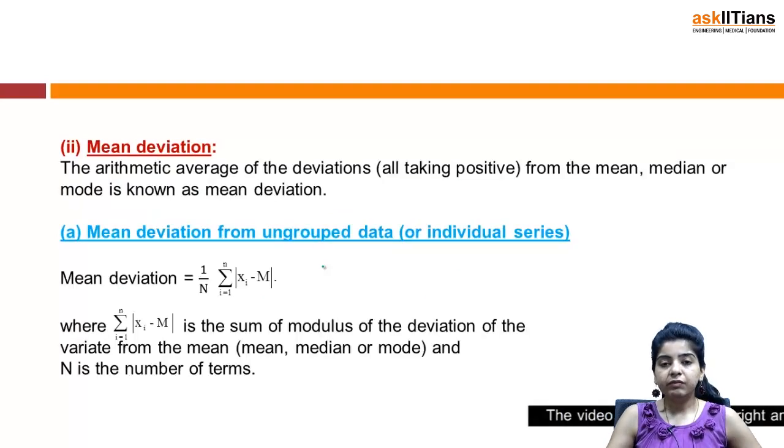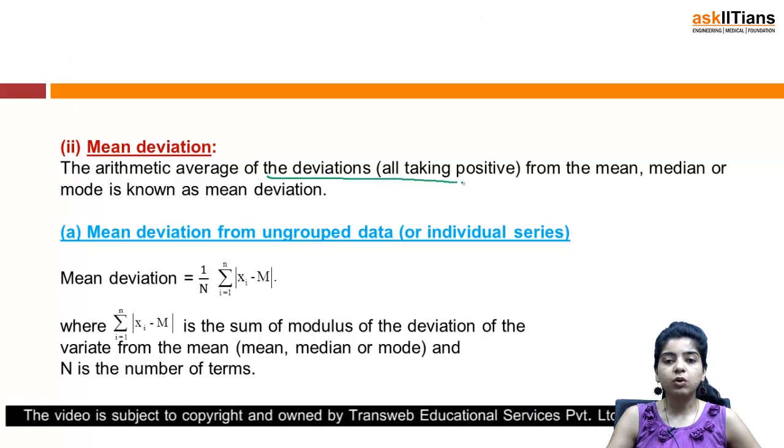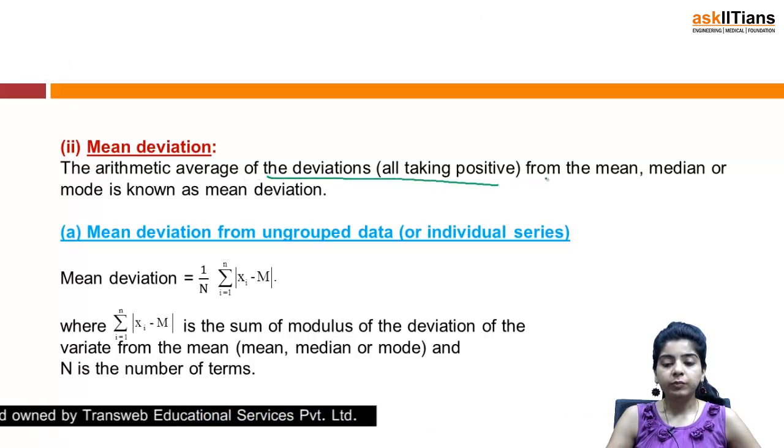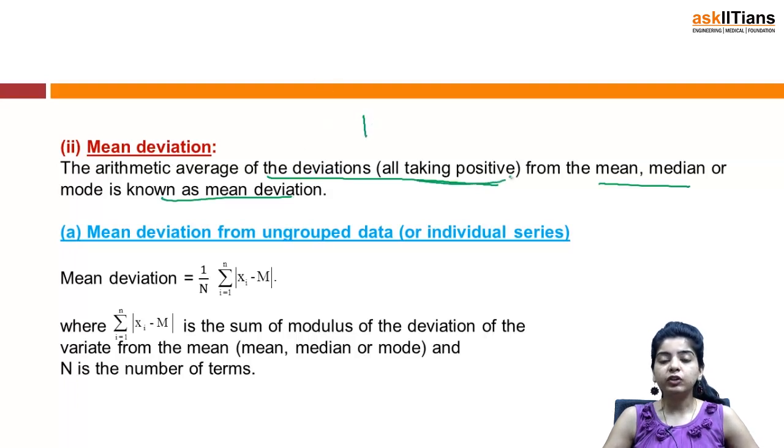Next is mean deviation, the arithmetic average of the deviations, all taken positive, from the mean, median or mode is known as mean deviation. You will get to know that we always take the modulus, and the deviation can be from mean, median or mode.